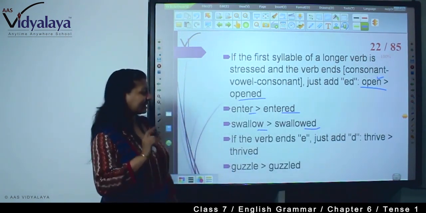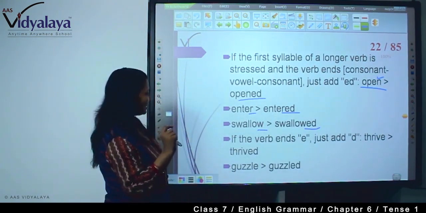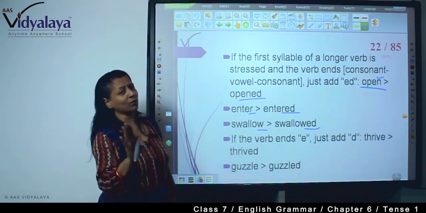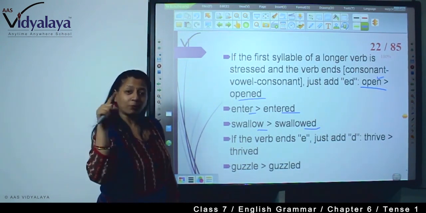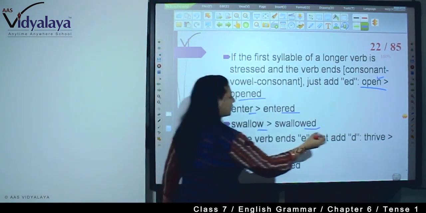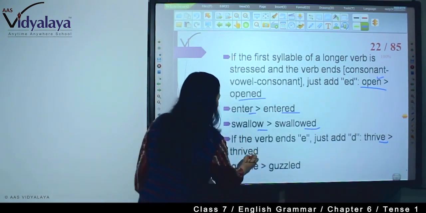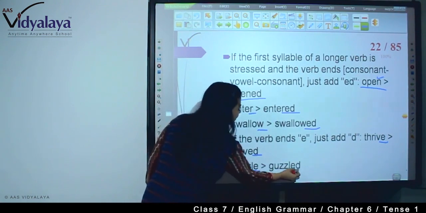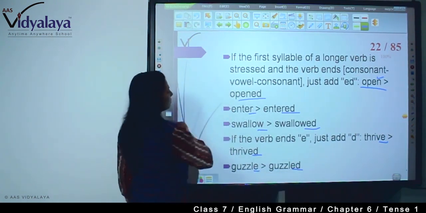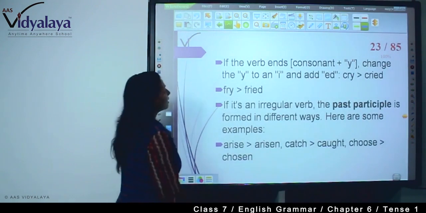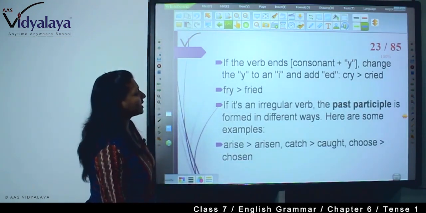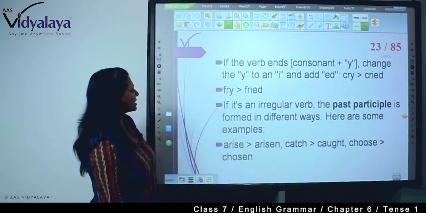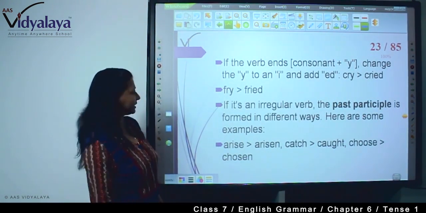Now, if the verb ends in E, just add D. Because when E is already there, you only have to add D. You don't have to write double E. For example, thrive. E is already there in the spelling, so you only write D. Guzzle. E is there, so only D you need to write. Now, if the verb ends in consonant plus Y, change the Y to an I and add ed. For example, cry, cried, fry, fried.